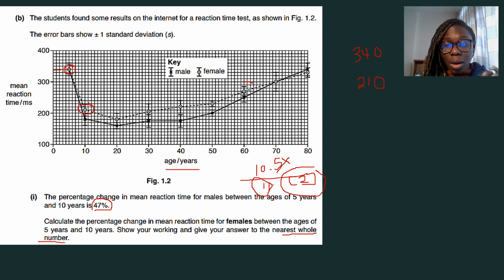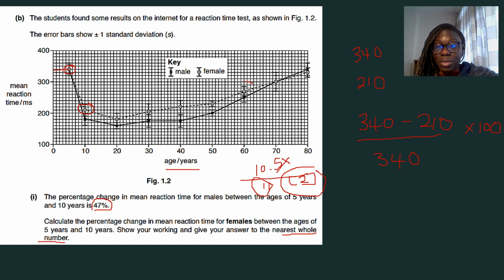Now, when you are calculating percentage change, always remember you're going to take the initial value, that's 340, minus the final value, because you're taking the value that's coming after. So you can do it that way, divided by the initial value, and you multiply that by 100.